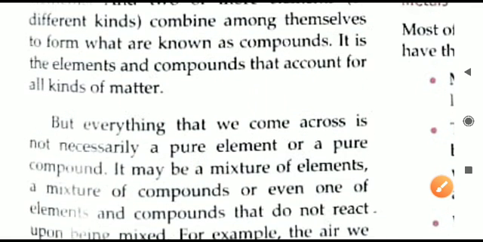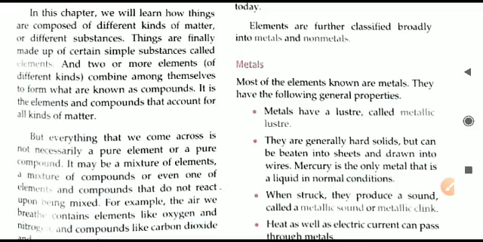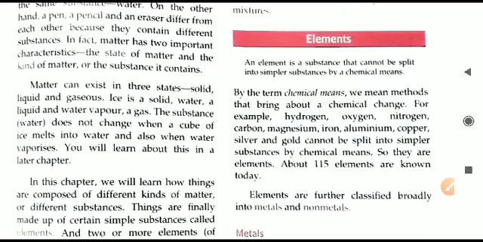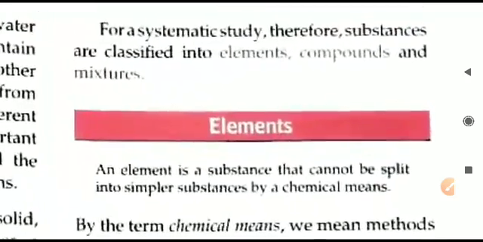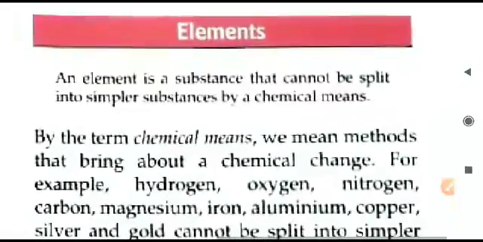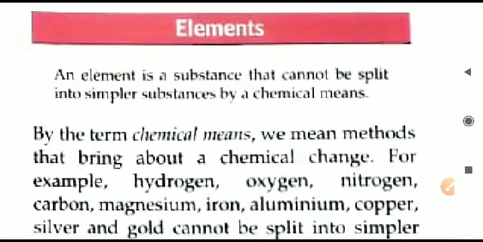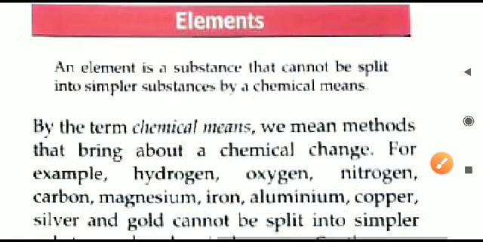So the chapter will focus on how we can classify the substances in different manners: element, made up of simple substances. Second is compound, a combination of different elements only. And thirdly, mixtures, formed as a combination of different elements as well as compounds. So that is all a broad outline. We have seen what we are going to learn in this chapter. Let us now come and focus on elements. As I told you in the beginning, today's video is focused only on elements. We'll continue with the later topics in the upcoming videos.